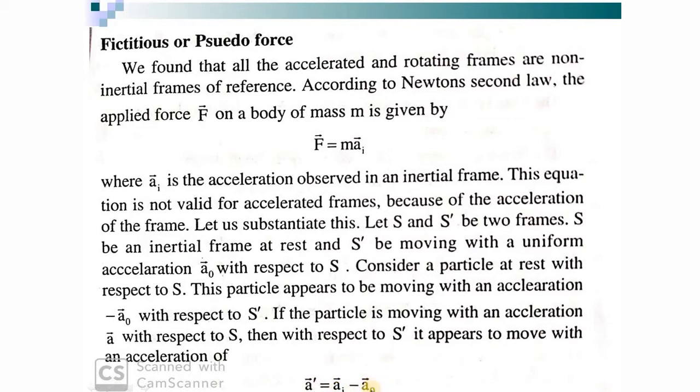a0 is the acceleration of the S prime frame with respect to S frame. So the net acceleration observed by a particle in S prime frame, represented by a prime, is equal to a_I minus a0. a_I is the acceleration of the particle in S frame and a0 is the acceleration of the S prime frame with respect to S frame. So the acceleration with respect to S prime frame will be a_I minus a0. It is a very simple logic.